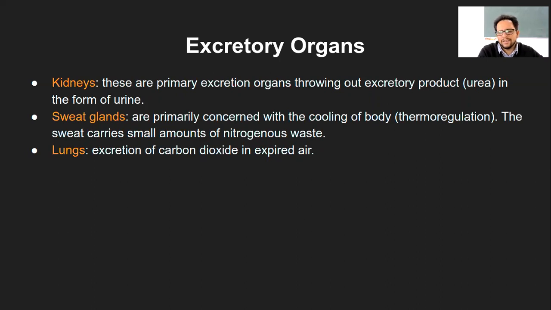The second and most important excretory organ is the skin with the sweat glands, right? These are primarily concerned with the cooling of the body because they regulate the temperature, what we know as thermoregulation. That is a whole process. Whenever there is a high temperature, the body wants to cool down. That gives a signal to the brain. The brain secretes prostaglandin, which causes the secretion of certain chemicals that stimulate the sweat glands to secrete water through the skin.